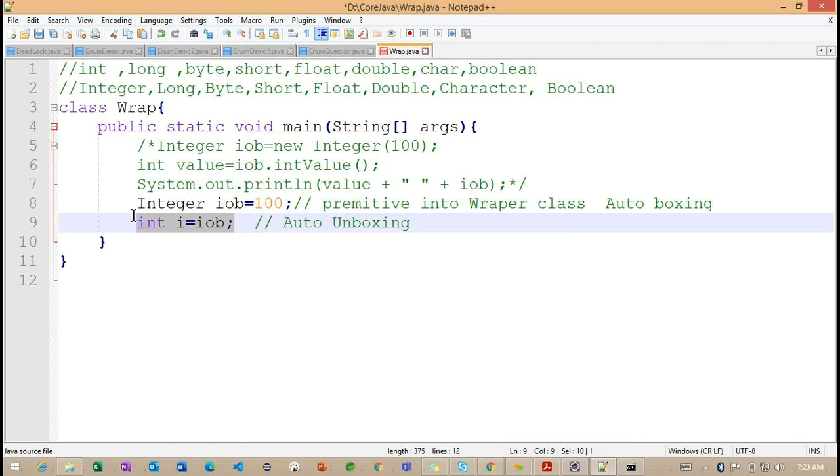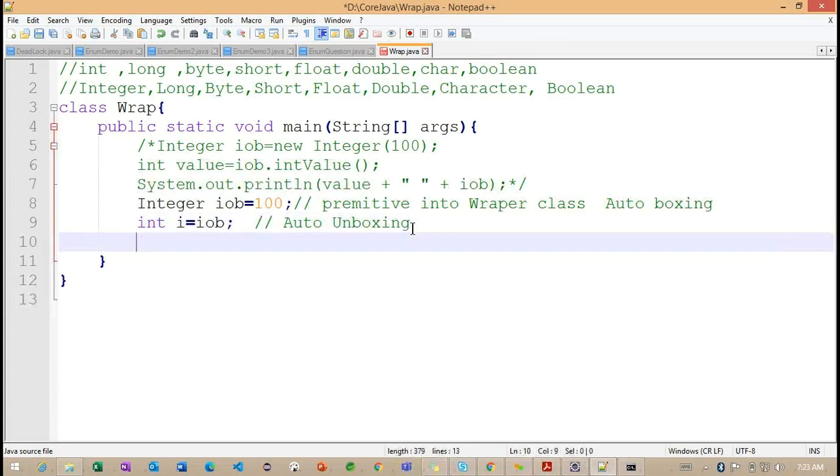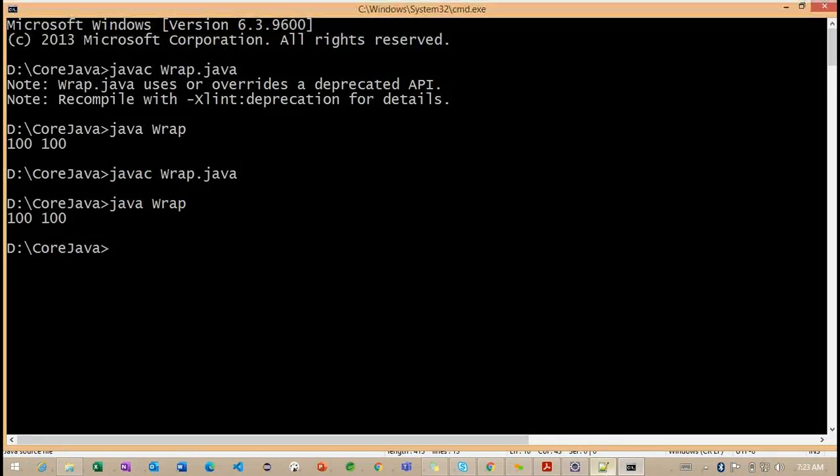Here I am not using any particular method like intValue. So I will directly print this line of code to find out the value of i and iOb. Let me compile one more time and execute. Now you can observe we are getting 100 and 100.